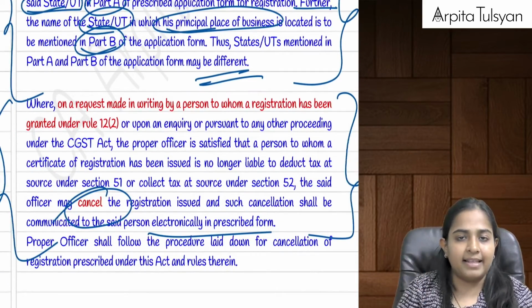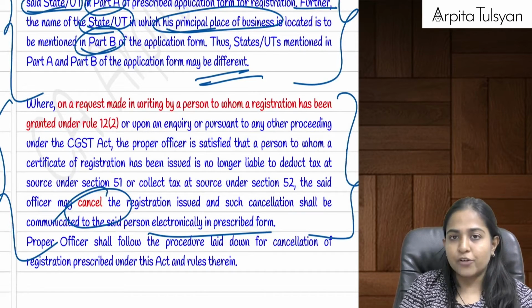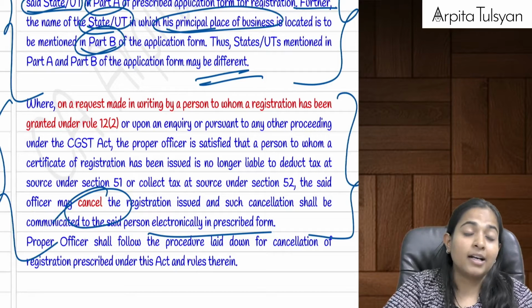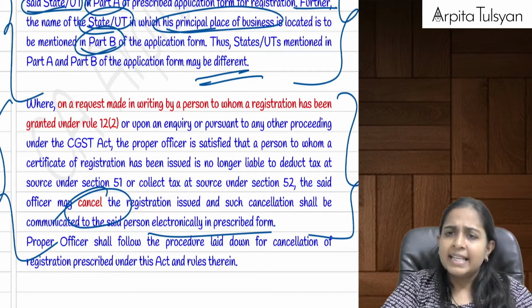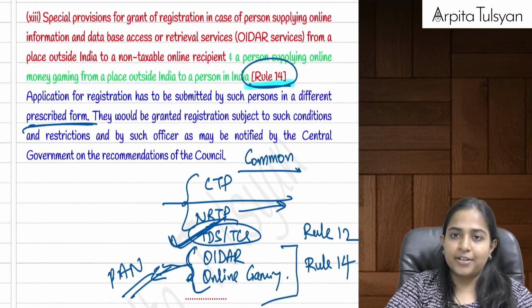So there can be some difference in the states which are mentioned in part A and part B of the application form. Once you realize that you are no more liable to collect TCS or deduct the TDS, then you can make an application to the proper officer and you can cancel your registration. Right?